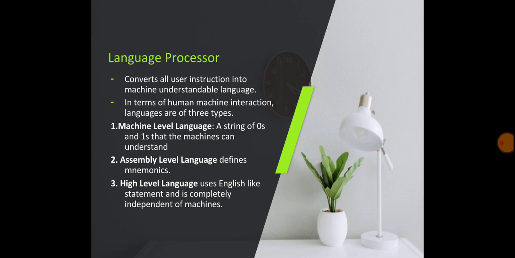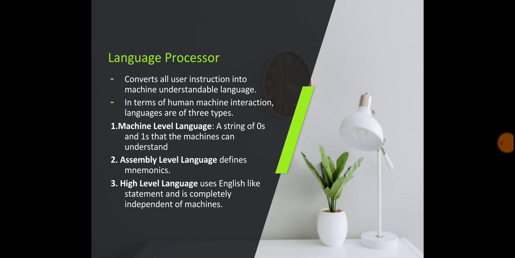So these are the three languages. What will a language processor do? A language processor will convert the high level language into the assembly level or machine level language that the computer can understand easily for processing. There are three types of language processors: assembler, interpreter and compiler.